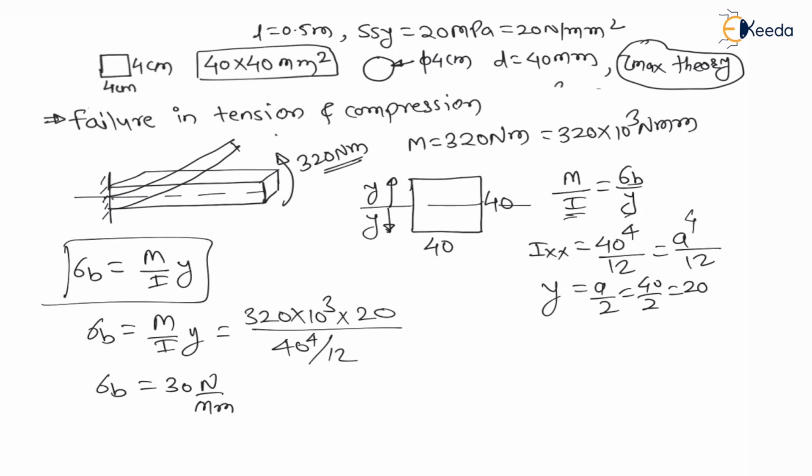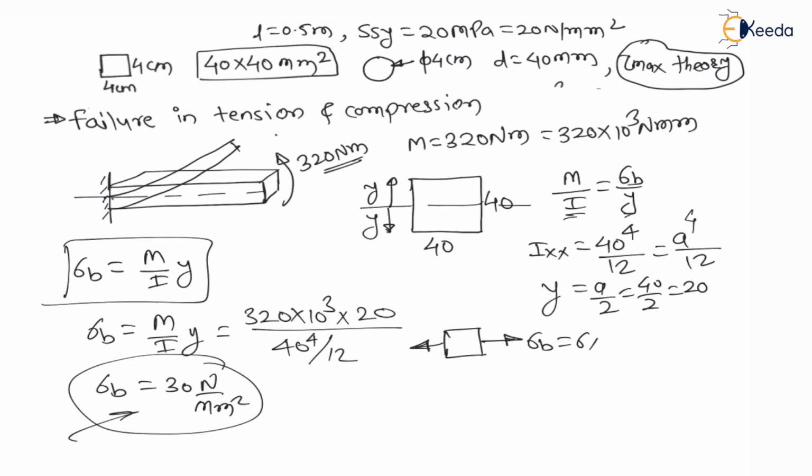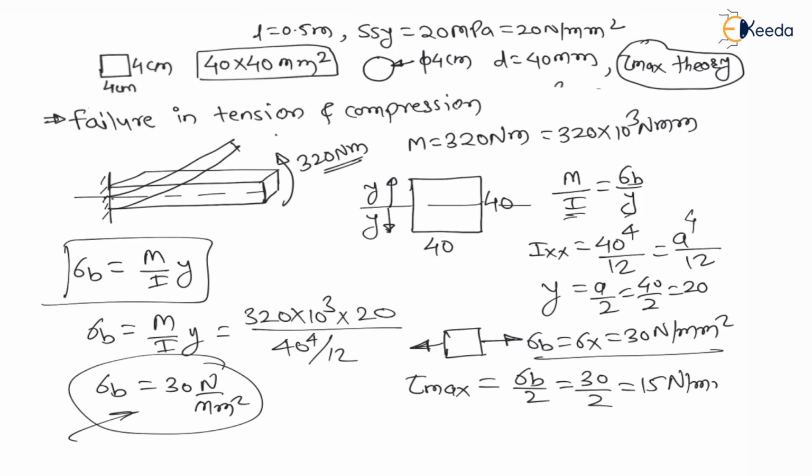Newton per mm square. But my dear students, this is bending stress. This is not shear stress. If I consider an element, on this element there will be a bending stress acting like this. Bending stress is a normal stress, which we can say is sigma x, which is 30 Newton per mm square. Therefore again the component is 1D, and for 1D loading, in the first question we have proven that the maximum shear stress is equal to this normal stress divided by 2, bending stress divided by 2, which is 30 divided by 2, which is 15 Newton per mm square.